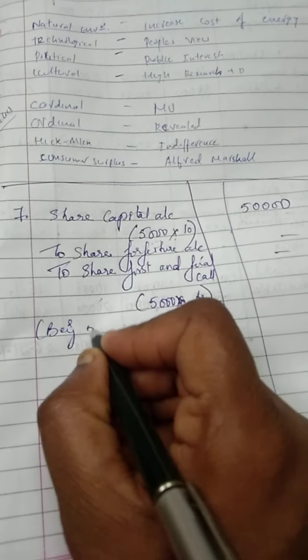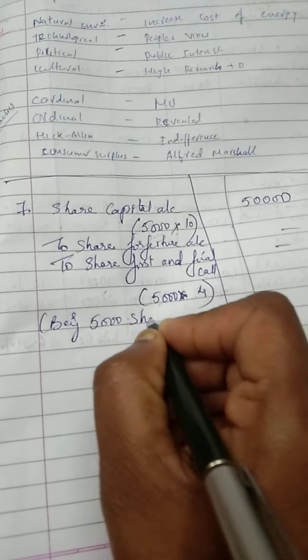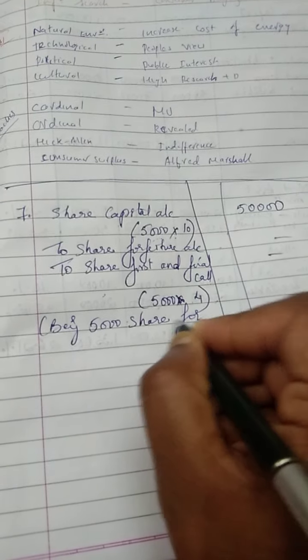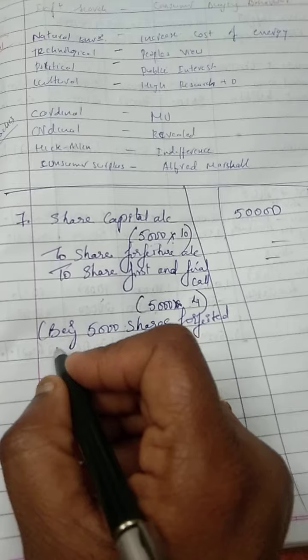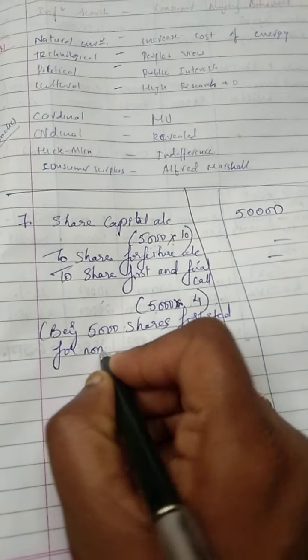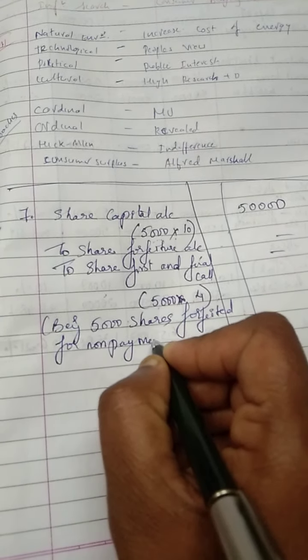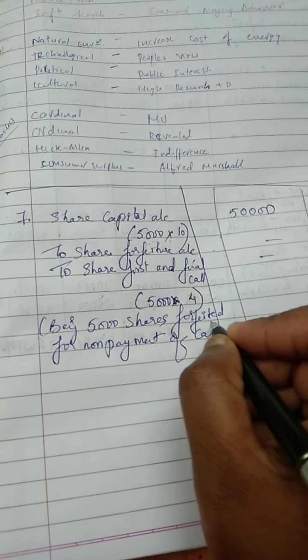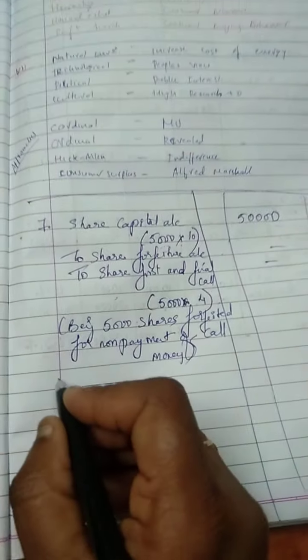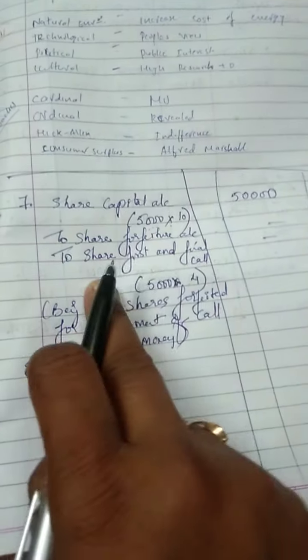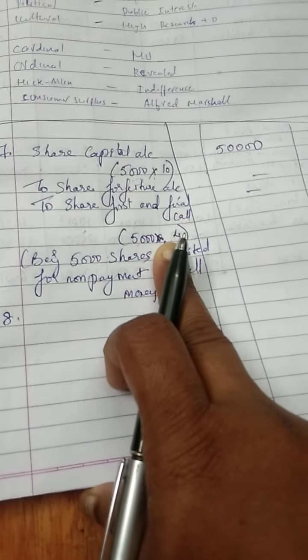Being how many shares? 5,000 shares forfeited. Forfeited is nothing but cancelled. Forfeited for non-payment of, why you're cancelling it? For non-payment of call money or first and final call money. Okay, done. After seventh entry, this is for cancellation of those 5,000 shares.